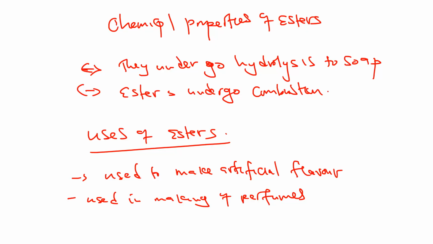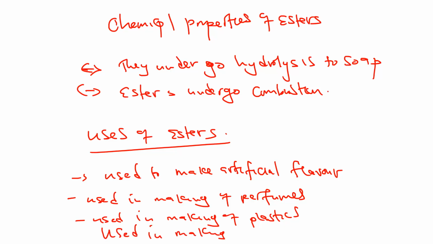Aside from that, they are used in making of plastics. What is the other one? They are used in making of soap and detergents. What are some of the uses? So, be able to list them in the comment section. List as many as you can. Otherwise, there are a lot of uses that we can look at. So, this brings us to the end of the part on esters.